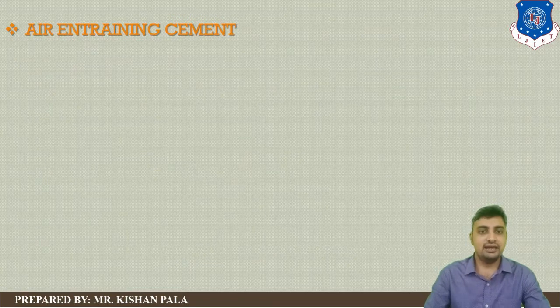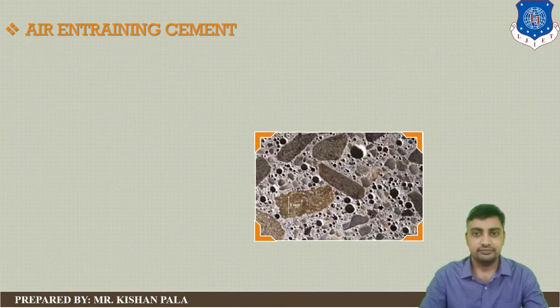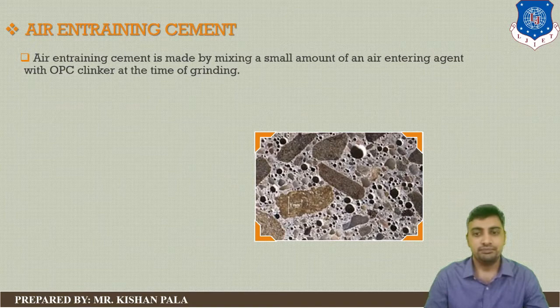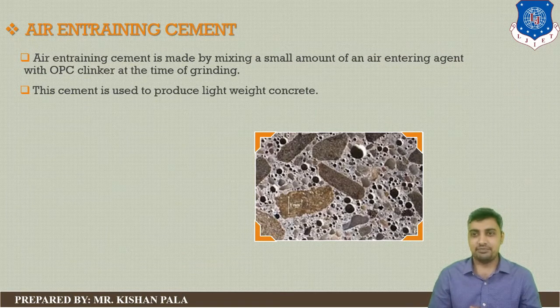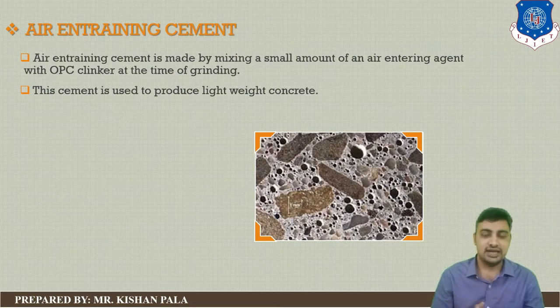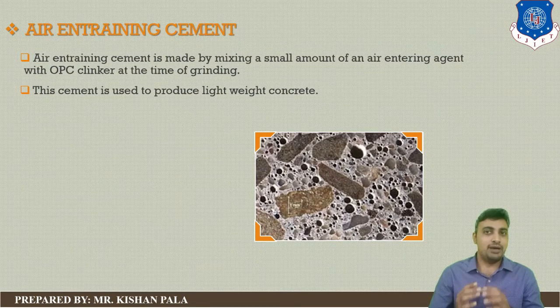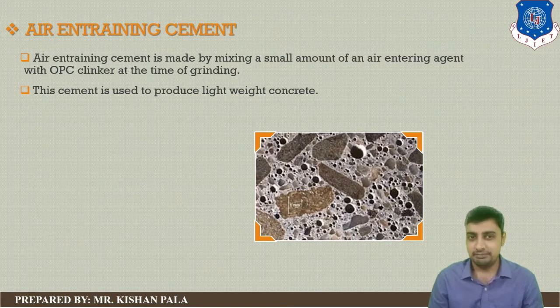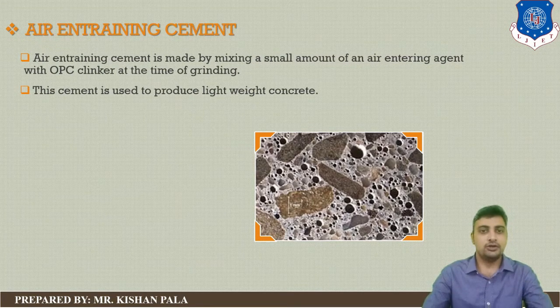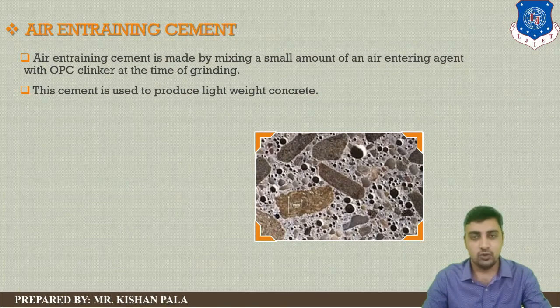Next type is air entraining cement. You can see in the photo, air entraining cement is made by mixing a small amount of air entraining agent with ordinary Portland cement clinker at the time of grinding. It means we can produce this type of cement by adding the air entraining agent to ordinary Portland cement, and this cement is used to produce lightweight concrete.